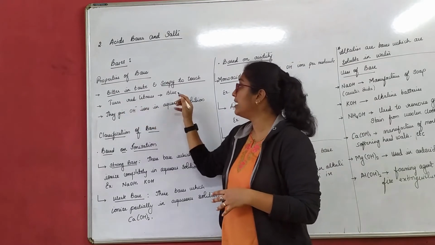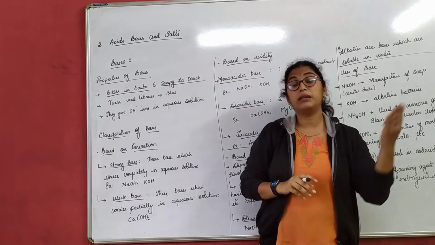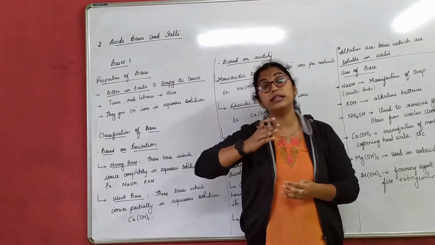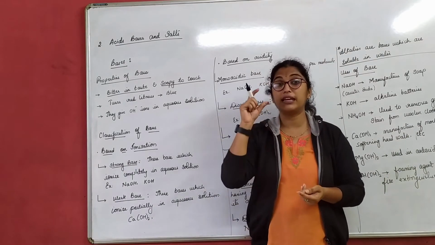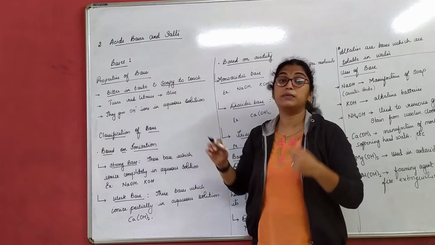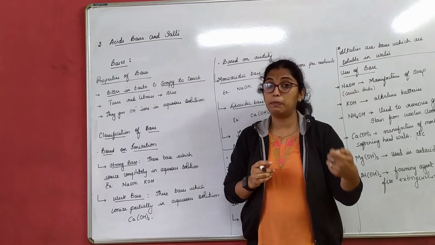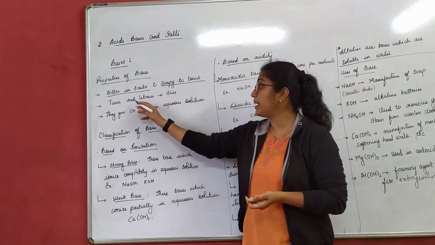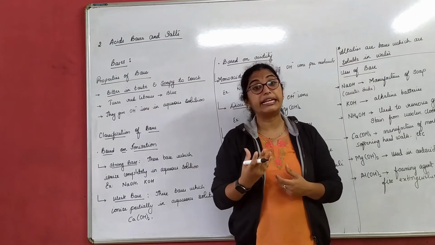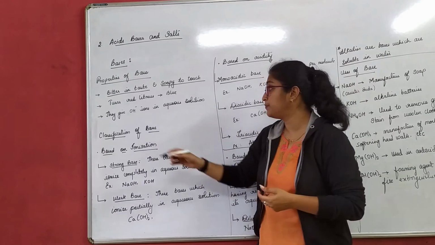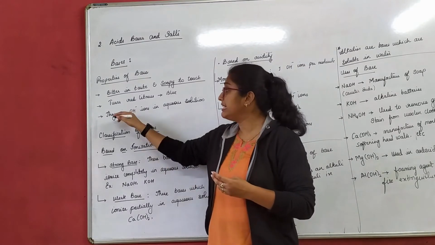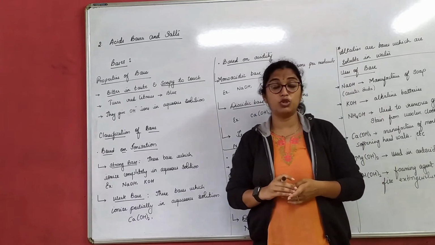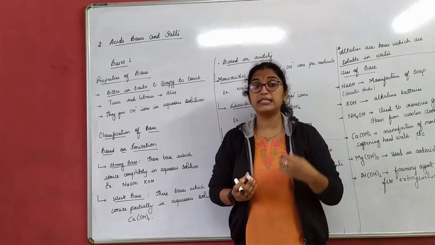It turns red litmus to blue. In the previous part we understood that acids turn blue litmus to red. Here, if you take a red litmus strip and dip it in the base solution, it will turn blue. We will be dealing with litmus, that is indicators, again in the further part. Now, bases give OH negative ions in aqueous solution. So how do we define a base?